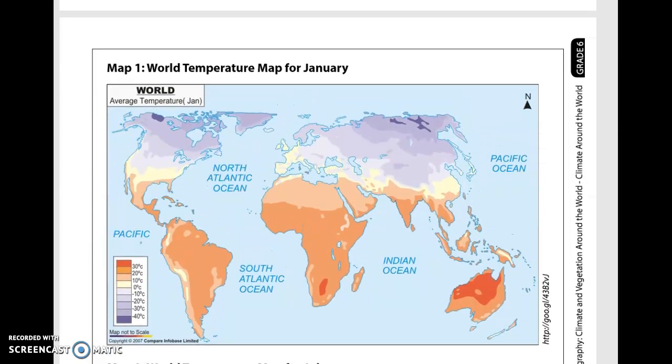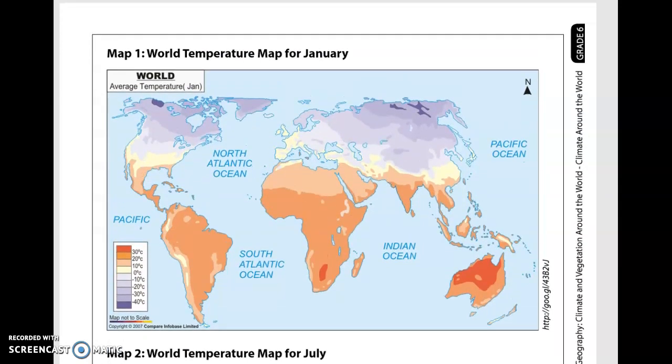We're going to look at the following two maps. The first map is the world temperature map for January of the world, and that is for January. So if you look at the key at the left bottom, you can see the dark purple in January for a specific time, minus 40 degrees Celsius. You can clearly see those very dark purple.